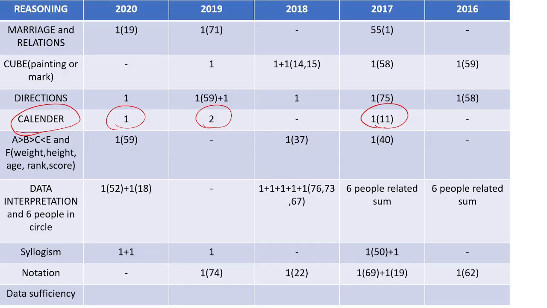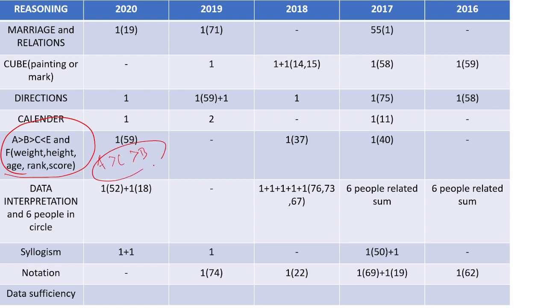The next thing I found is the greater than, lesser than kind of question. A is greater than B, C is greater than D, or D is lesser than E. They will give this permutation combination and ask you to solve. And there is a pattern. One time they will ask weight. So Rama is heavier than Lakshman, Lakshman is heavier than Thiru, and Thiru is less heavy than Sam, or such kind of things will happen.